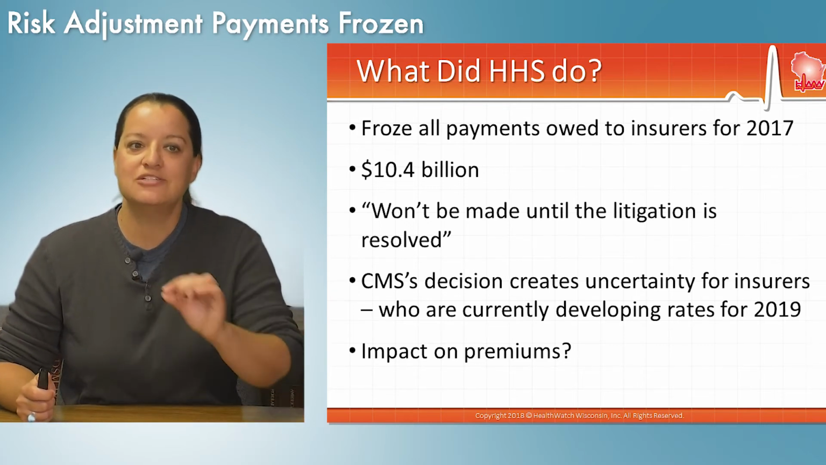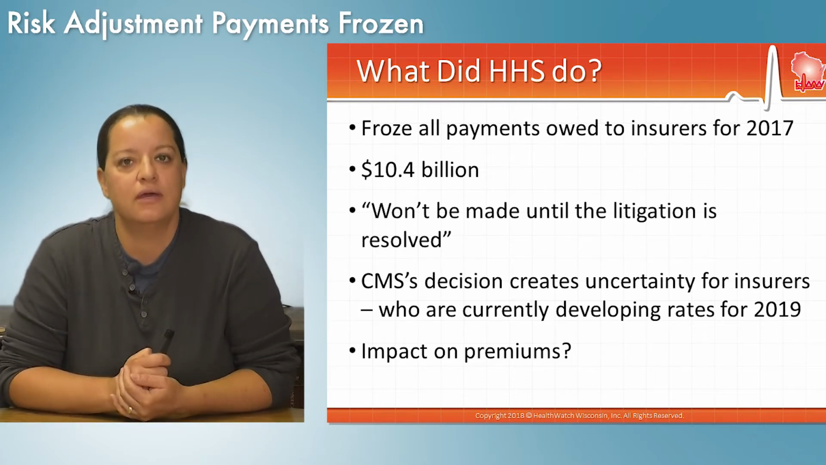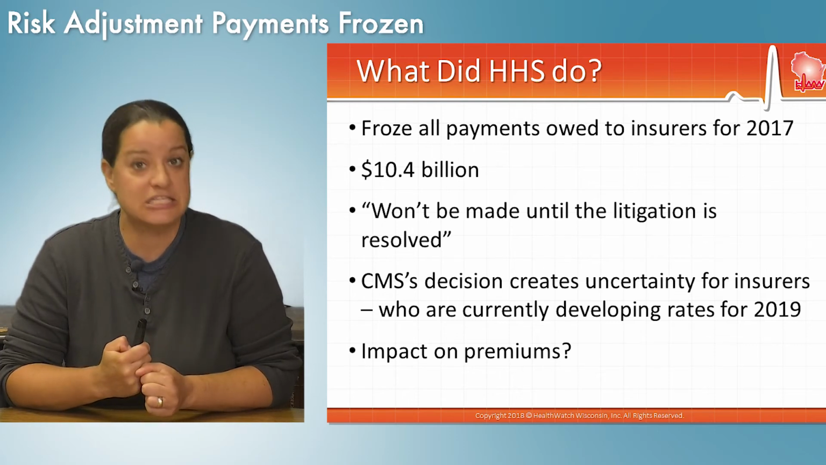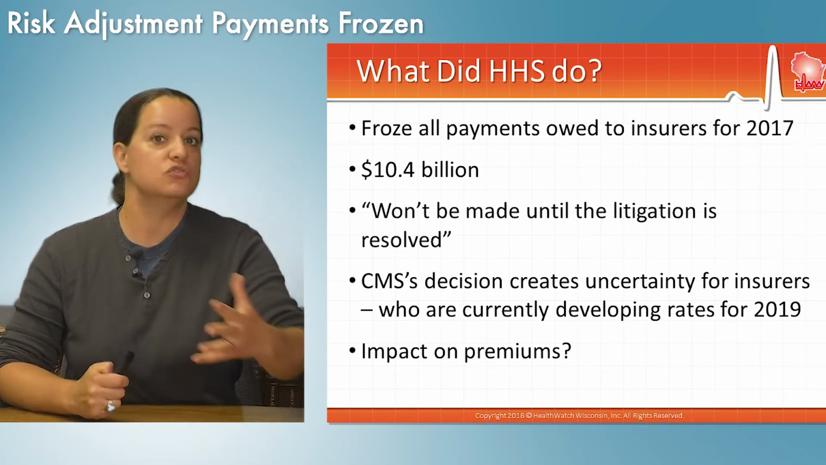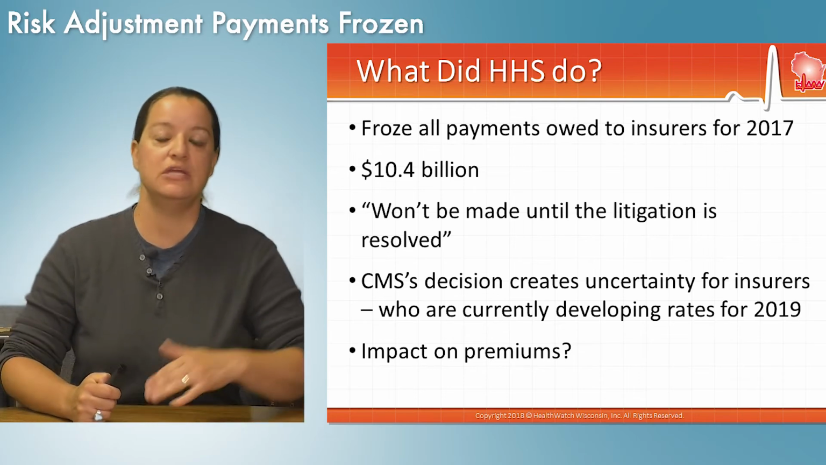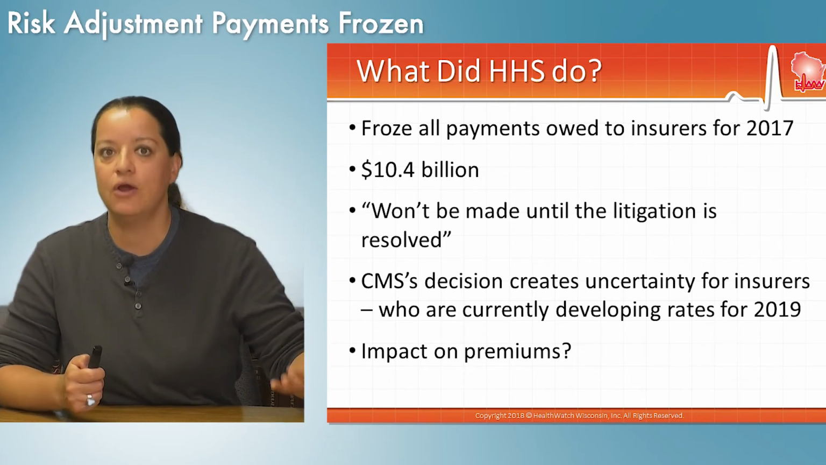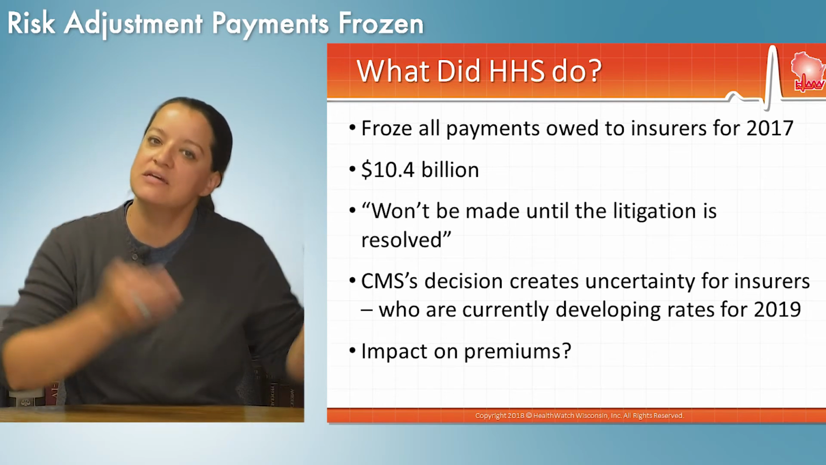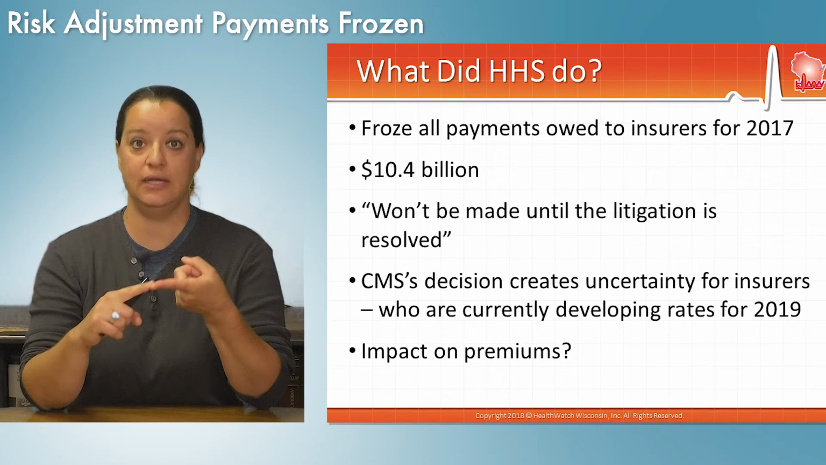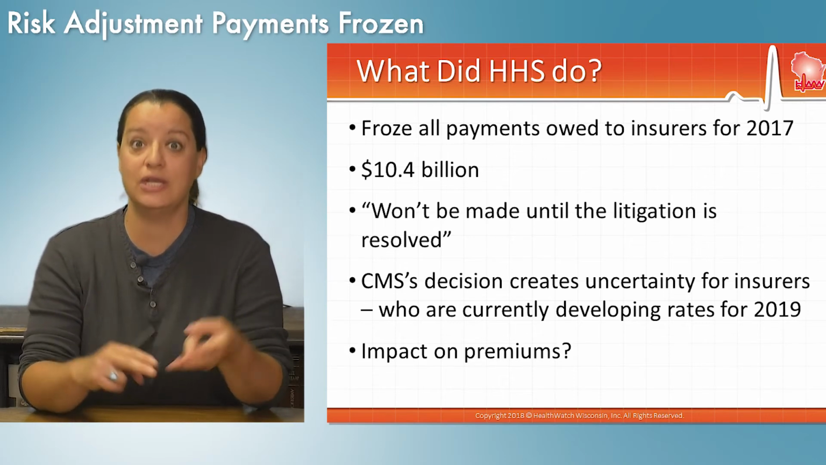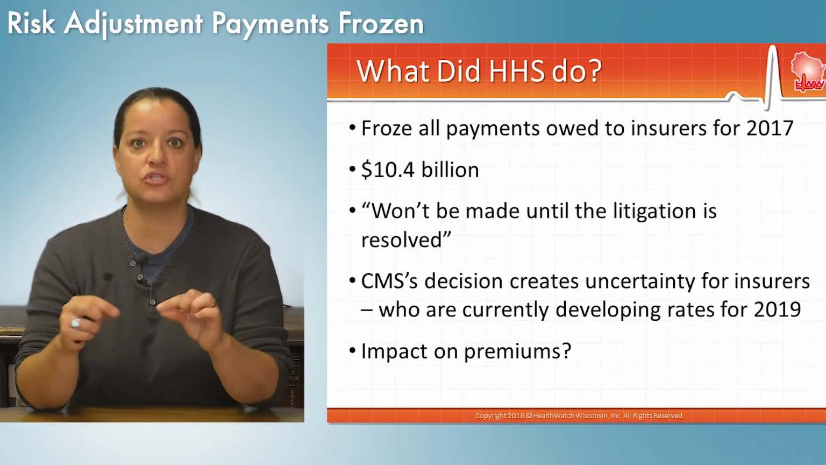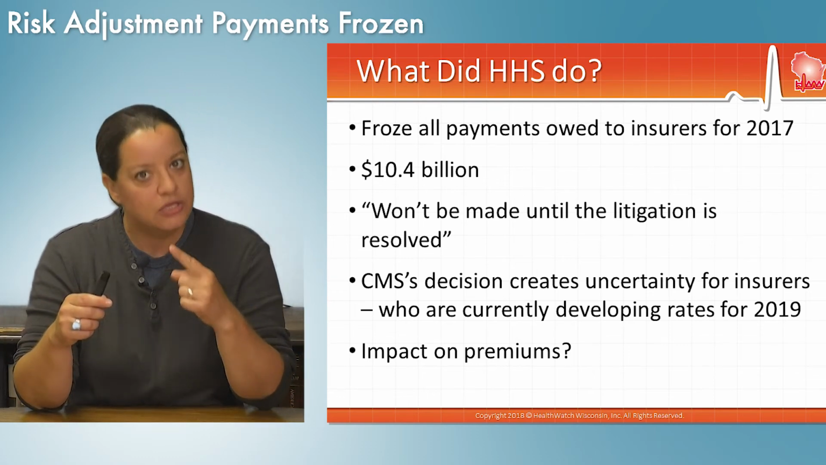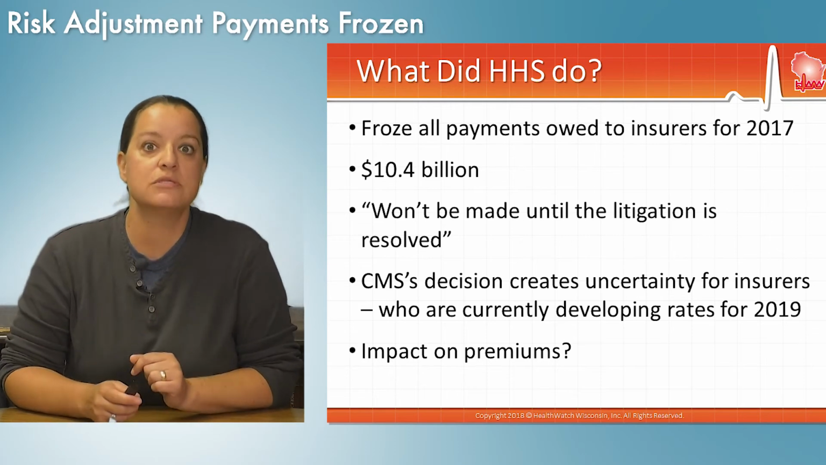Payment won't be made until the litigation is resolved, is the way the Department of Health and Human Services is answering questions about when insurance plans can expect these payments. They're trying to use this as leverage to force a judicial opinion instead of taking these other very logical steps that they could be doing. People are asking, why are they doing this? Because the effect of freezing the payments is to create instability in the marketplace and confusion right at a time when insurers are setting rates for 2019. They're not getting paid for stuff they did in 2017. You can expect that will most likely impact premiums moving forward.